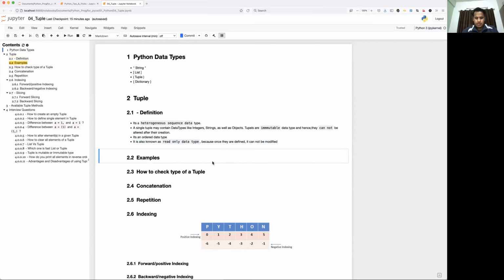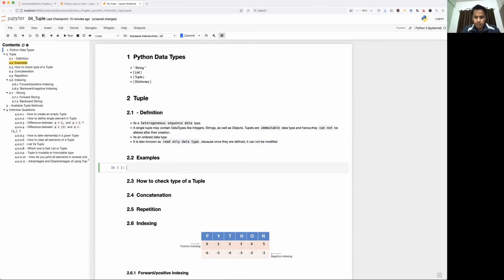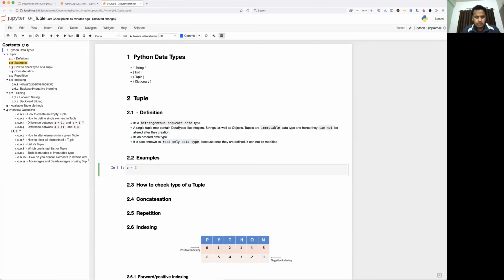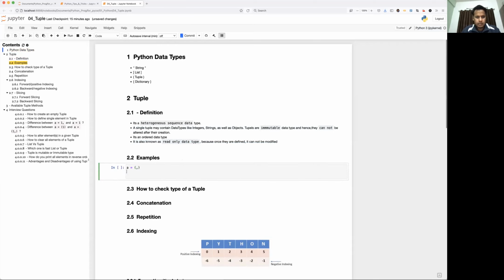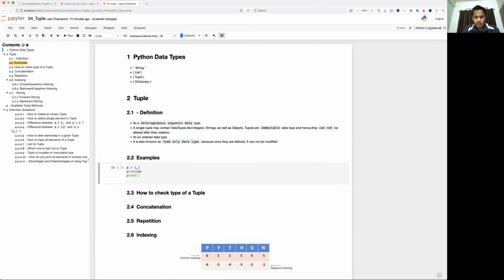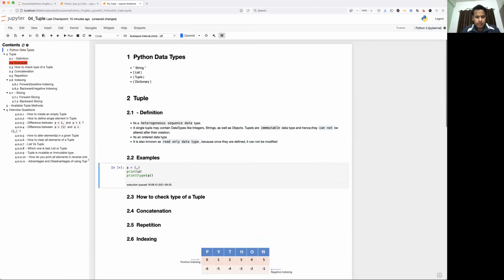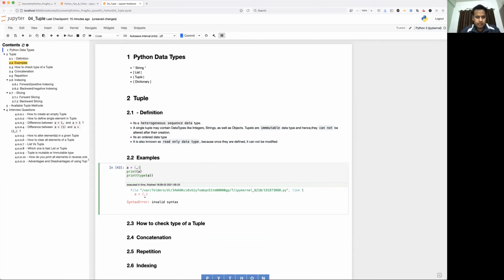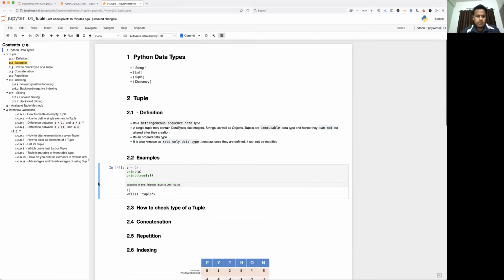Okay, so let's see the example here: how to define the tuple. I'll take one variable called a equal to, so this is to define the empty tuple. The tuple notation will start from a small bracket.